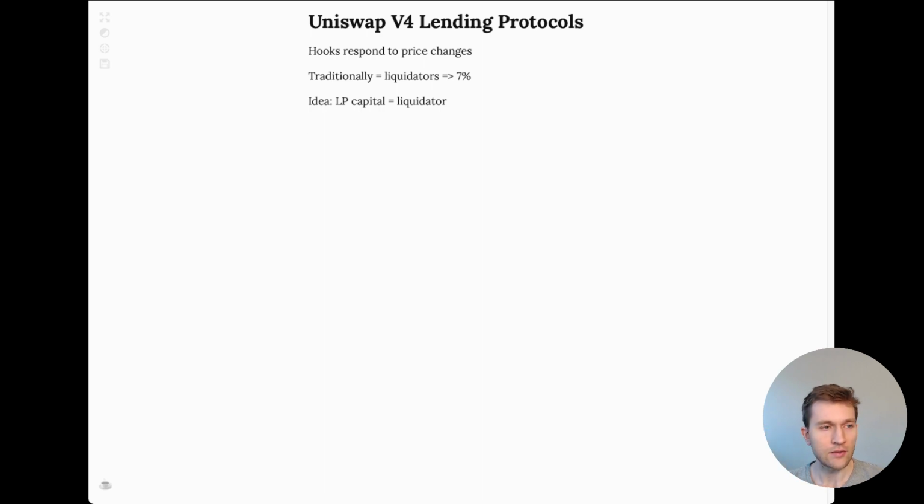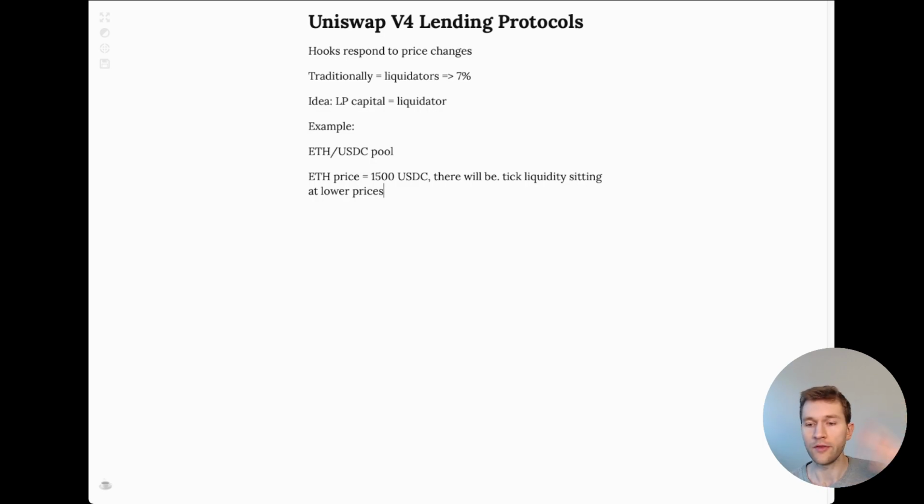So let's consider a simple example, right? We have an ETH USDC pool, and the ETH price is 1,500 USDC. Let's not use dollars, to avoid confusion here. So now there will be tick liquidity sitting at lower prices, right? So we may have tick liquidity at 1,300, 1,000, or whatever.